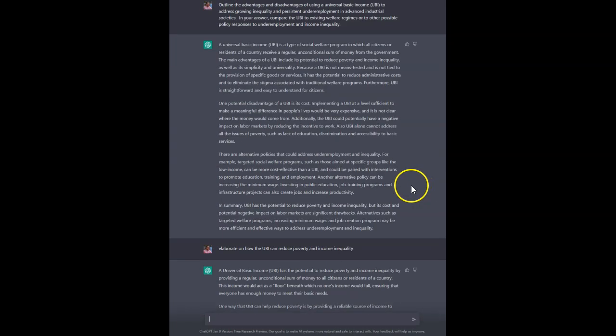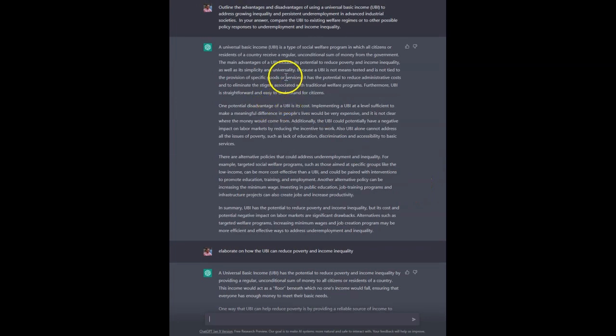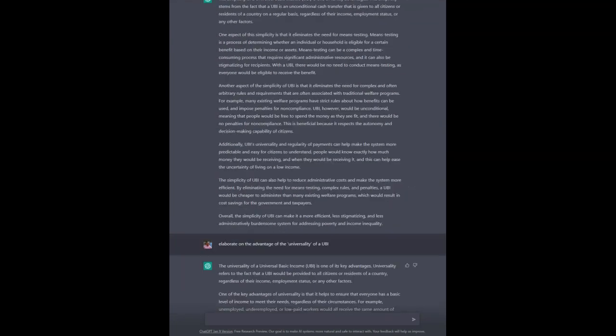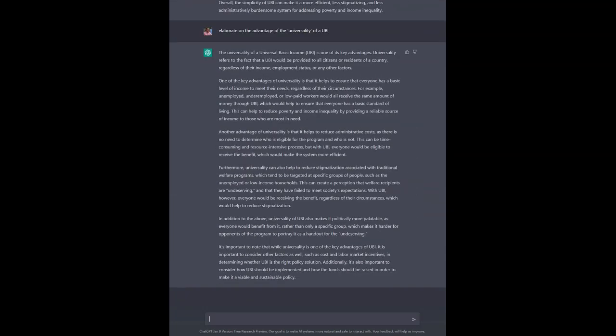And so I can just keep going through this original answer and then go on to the disadvantages and get a section for each one of the disadvantages. Then I could ask it to sum everything up. But one of the problems here obviously is there's no references for any of this stuff.